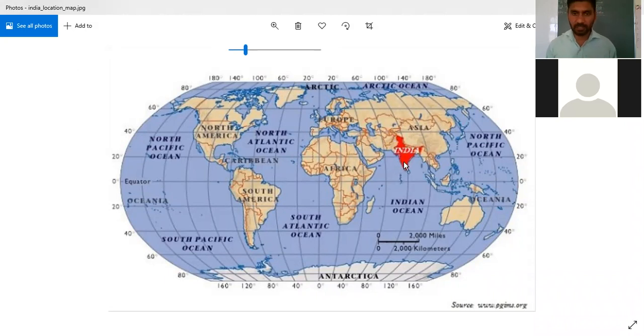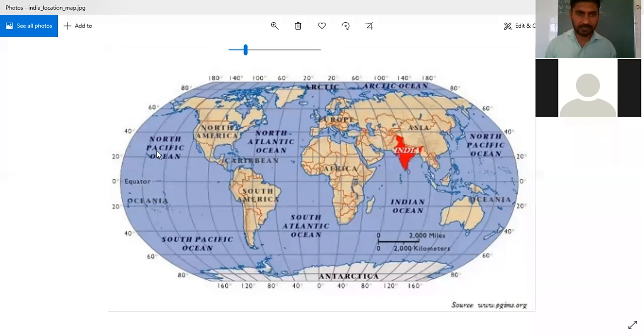So we are in the northern hemisphere and in the Asian continent. Then you can see that it is on the southern side of Asia, in Southeast Asia. So this is our real location.